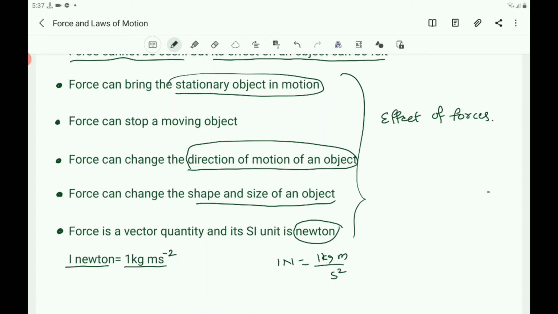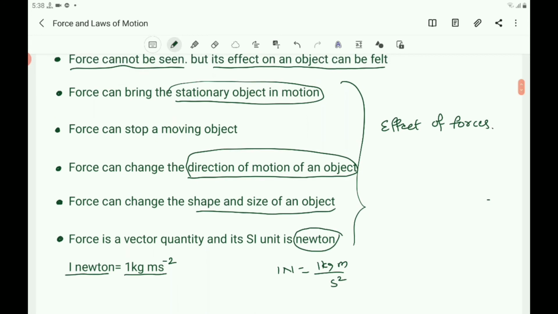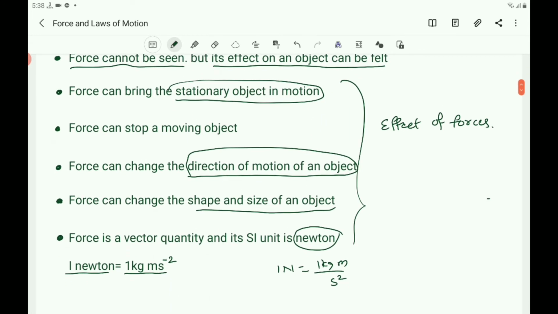And you know that force is a vector quantity. You know about scalar quantity and vector quantity. Here force is a vector quantity because F equals m into a, where a is the acceleration, and as acceleration is a vector quantity, force is also a vector quantity. The direction in which the force is applied has to be considered, so therefore force is a vector quantity.